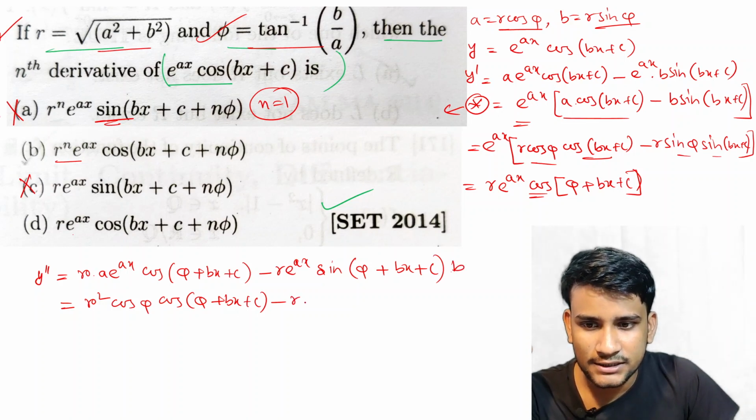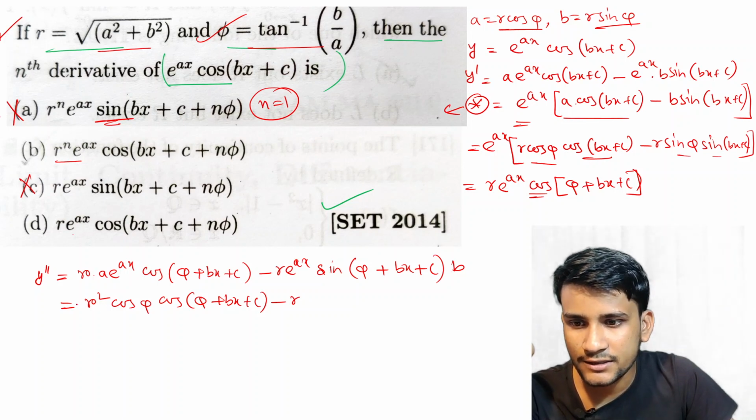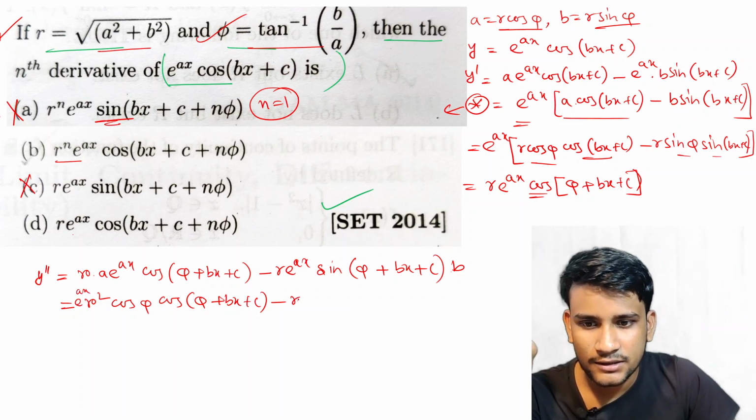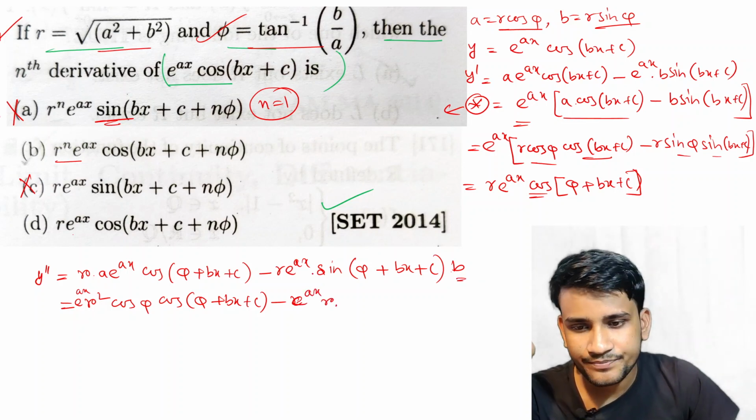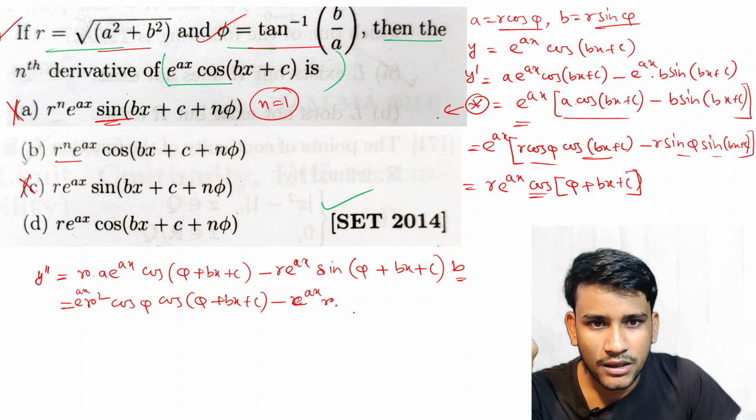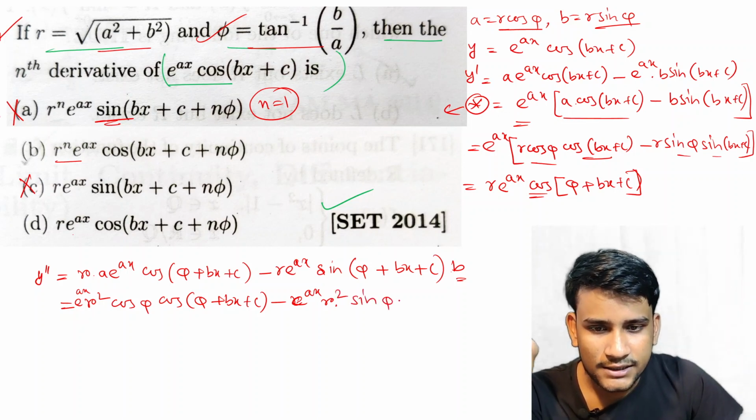So minus r, here the e to the power ax term is present, so e to the power ax, and b means r sin phi. So r square sin phi sin of phi plus bx plus c.